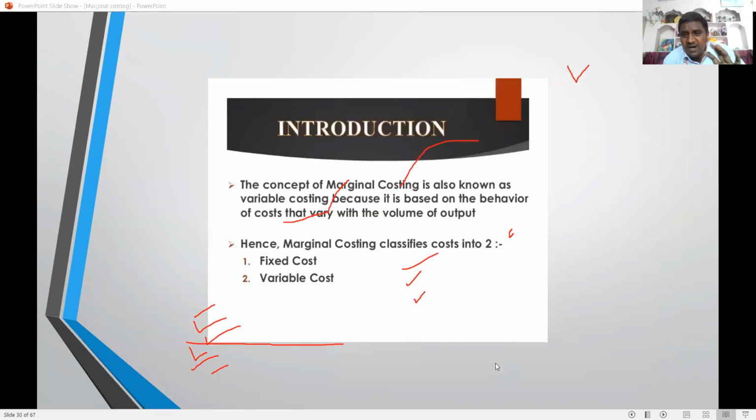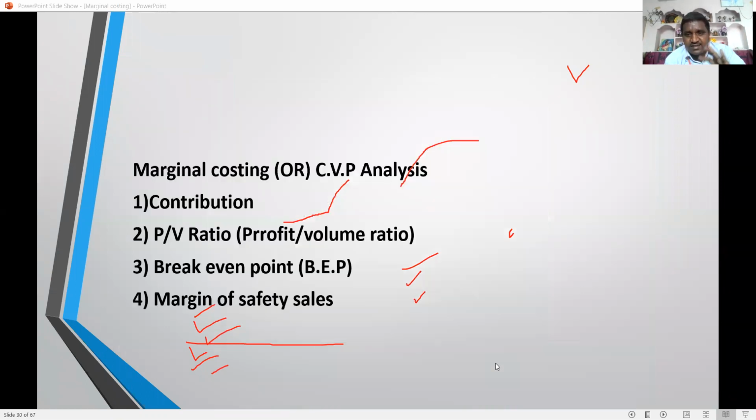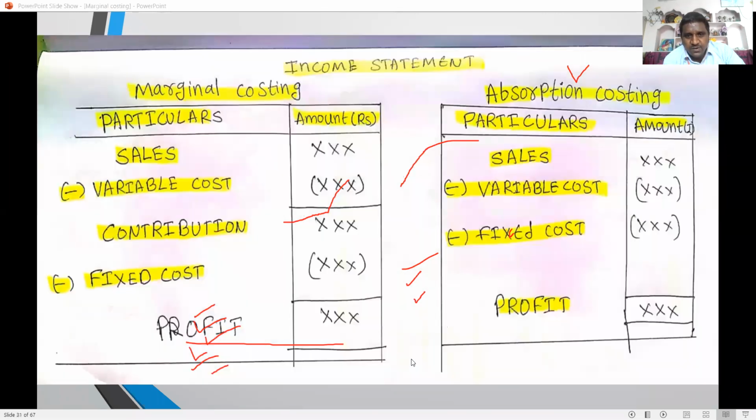introduction. Marginal costing is classified basically into fixed and variable cost, as already said. In marginal costing CVP analysis, based on contribution, we have four formulas: contribution, PV ratio (profit volume ratio), break-even point, margin of safety, and sales. Now we are going to discuss these.